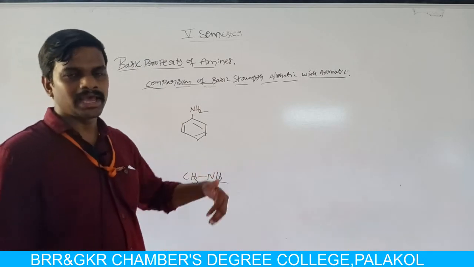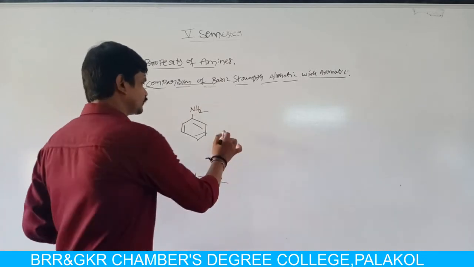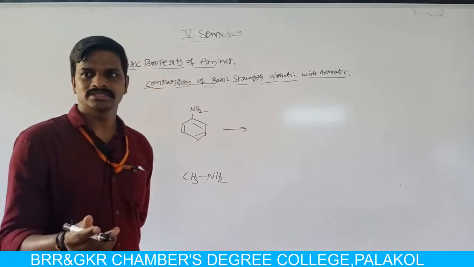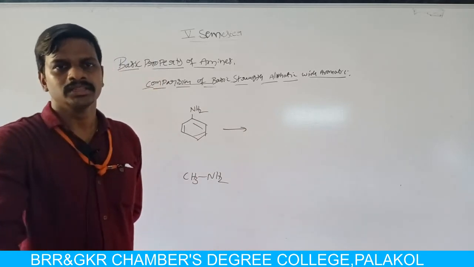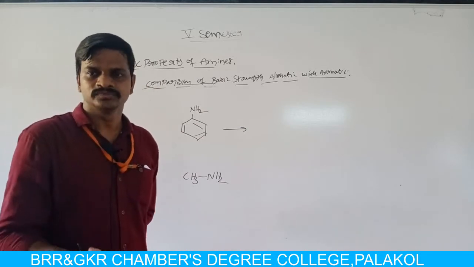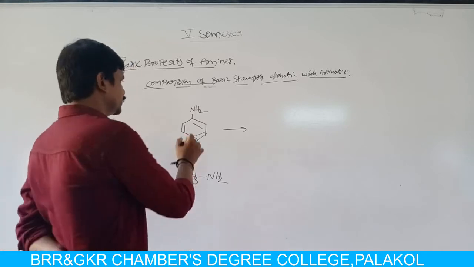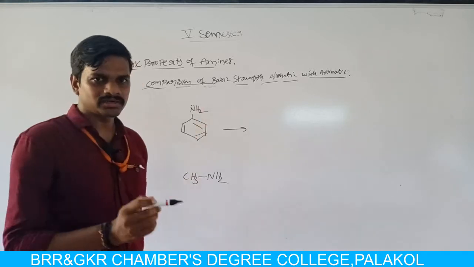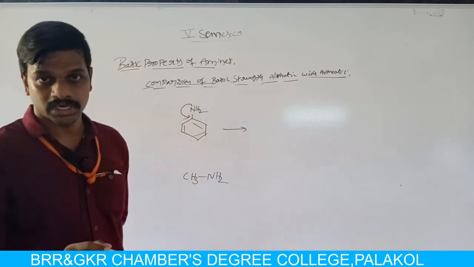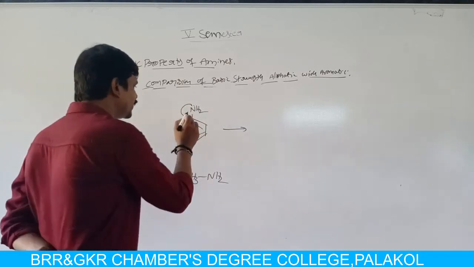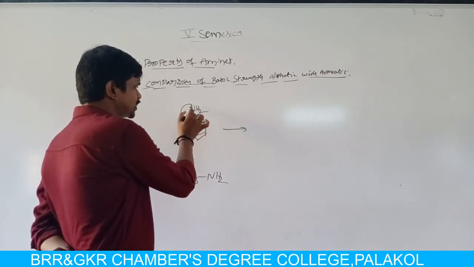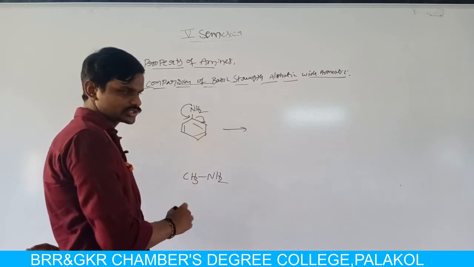Now we compare aliphatic amine with aromatic amine. What is meant by base? If it donates its lone pair of electrons very easily, then the basic strength is high. If it does not donate its lone pair of electrons easily, then the basic strength is low. In aromatic amine, the lone pair of electrons present on nitrogen undergoes delocalization with the benzene nucleus. In the first step, here we can write the resonance structures of aniline.